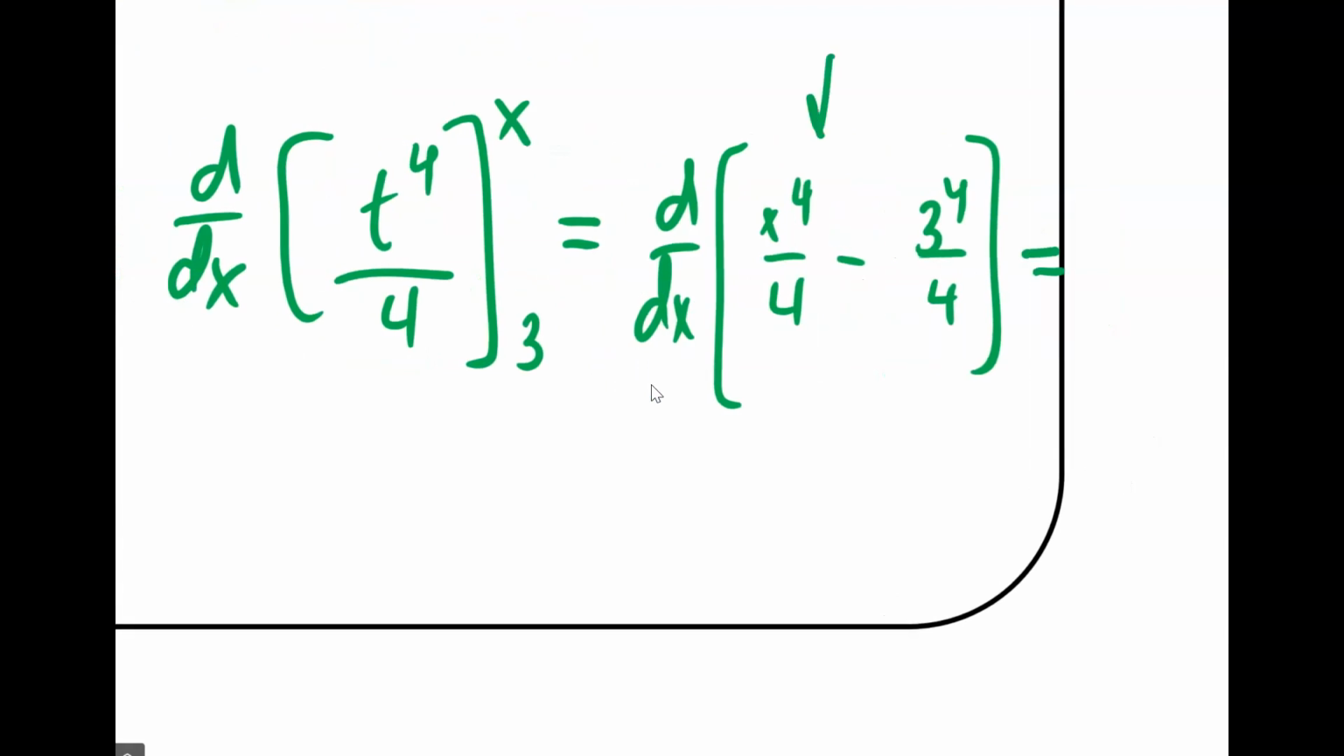We don't need to use quotient rule. It's one term at a time. 4x to the 3rd over 4. And then what's the derivative of a constant? 0. So this turns out just to be x to the 3rd.